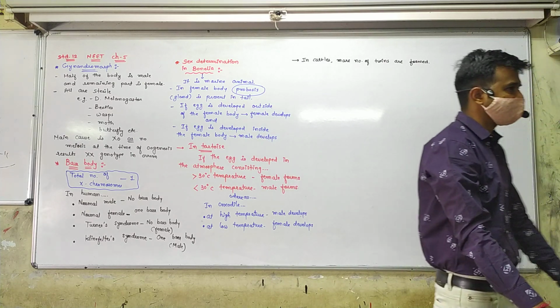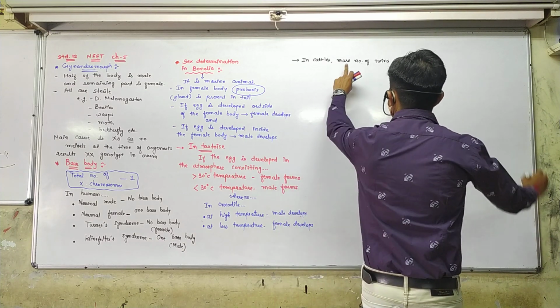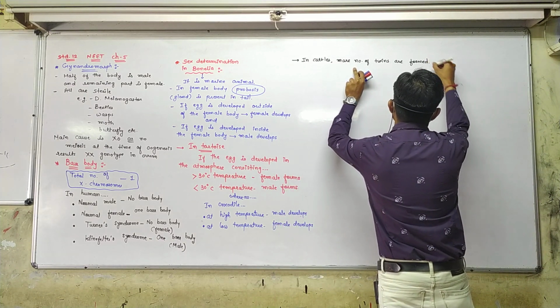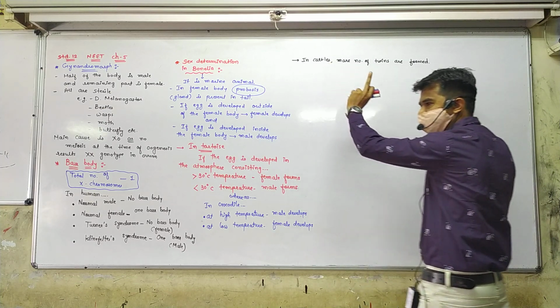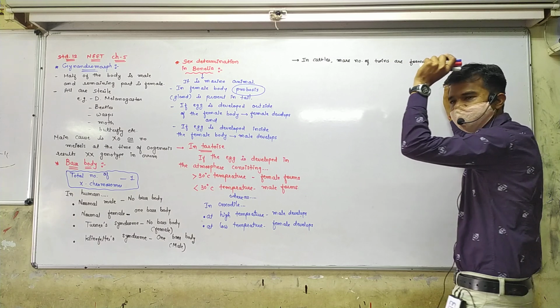So here one possibility is that in twins, there are males as well as females. So in twins, there is a most chance of formation of the male as well as female.